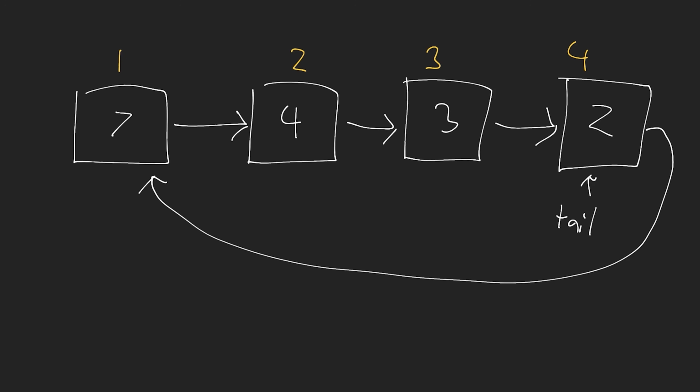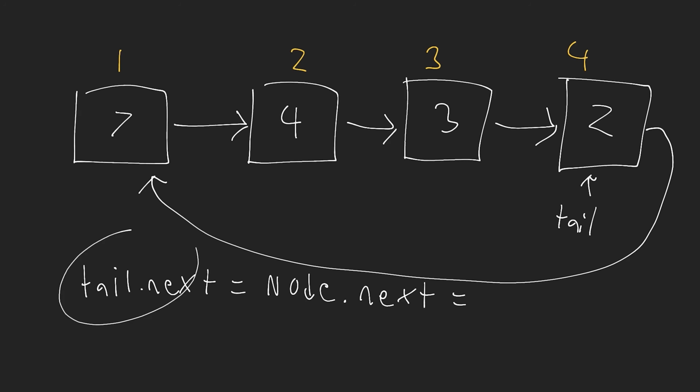Now, in case you're confused on why this happens in constant time, it's because if I store a reference to my tail and I want to add an element, I can simply do the following. I can say tail.next is equal to some new node, and then I just need to make sure that this new node has the next property, which is equal to whatever the tail.next was equal to before.